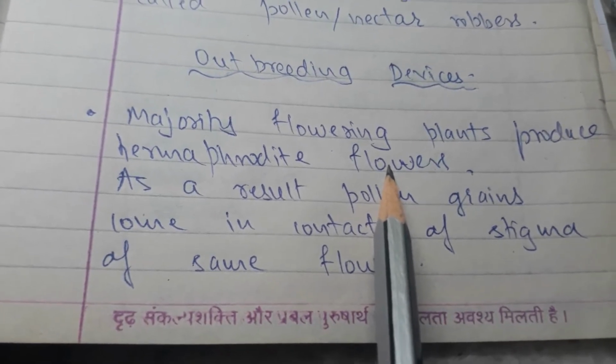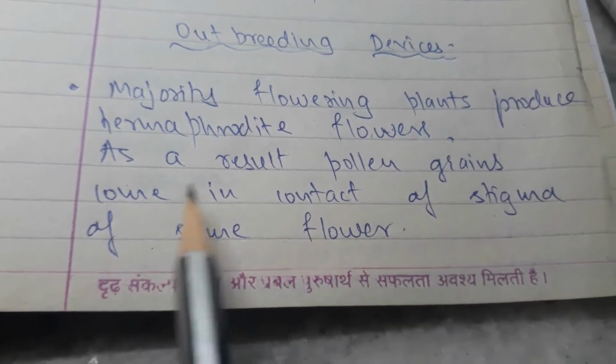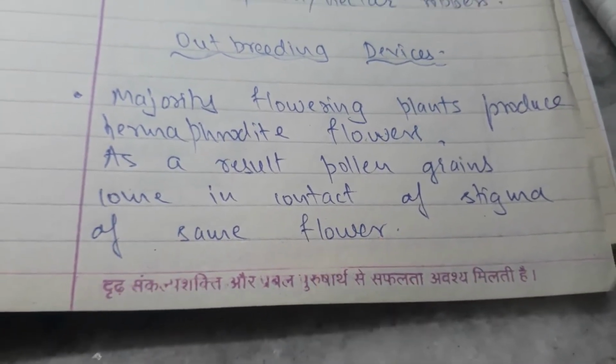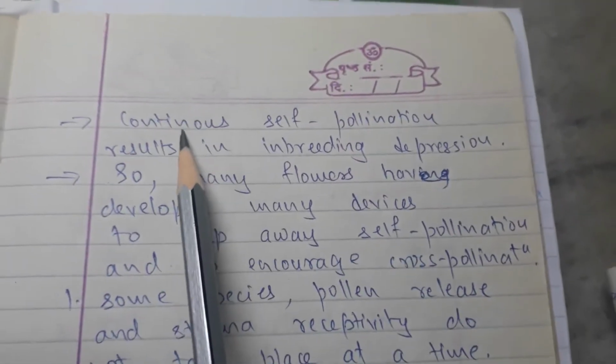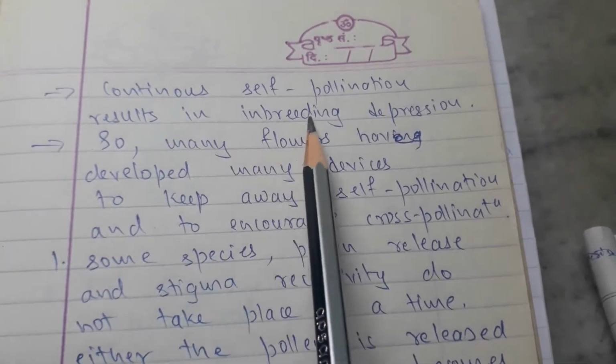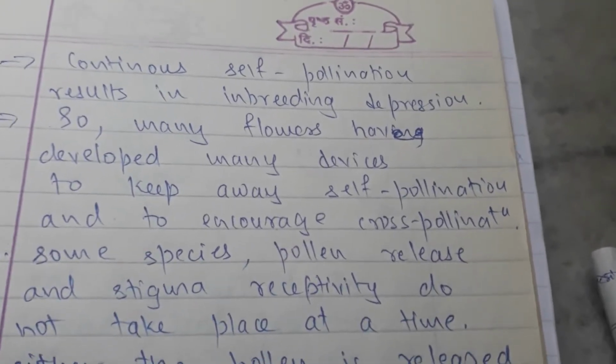So what is going to happen due to this? As a result, pollen grains come in contact with the stigma of the same flower. Continuous self-pollination results in inbreeding depression. You would not have any variation in this.